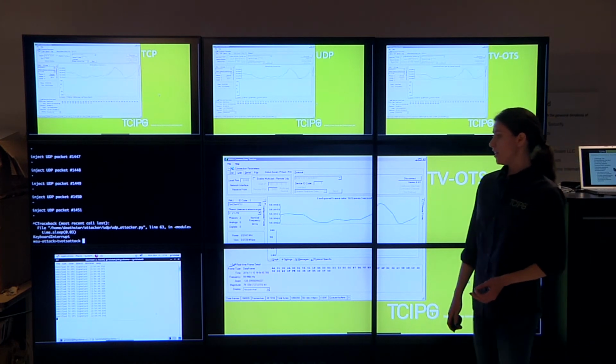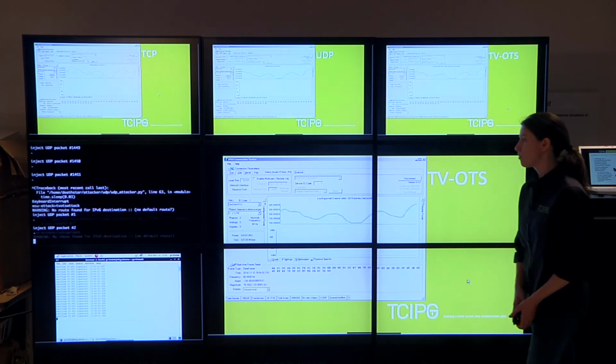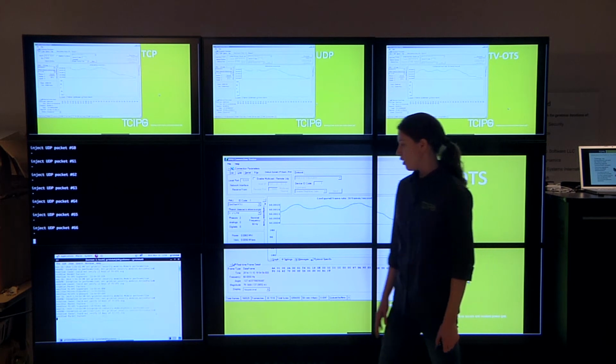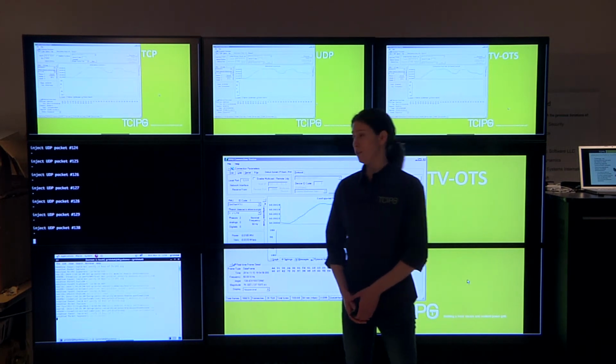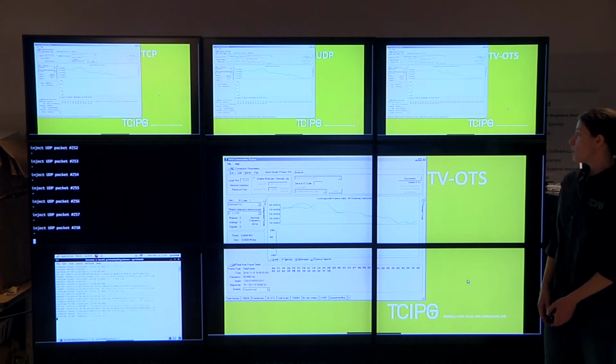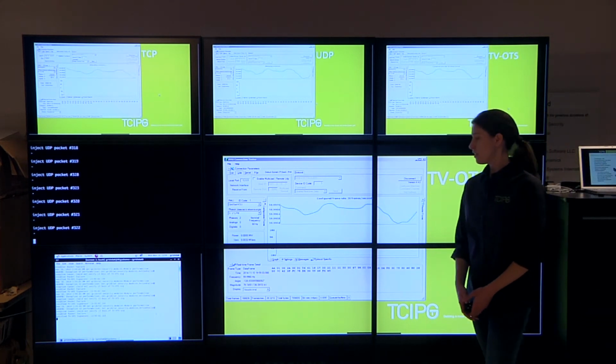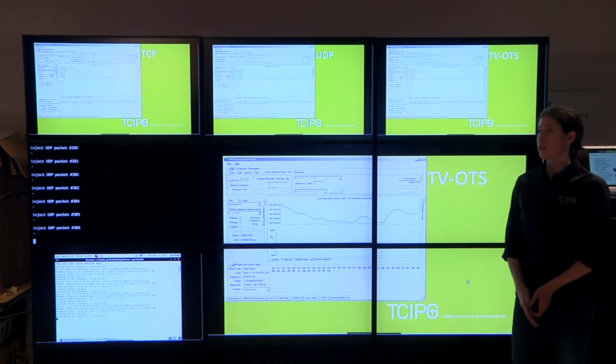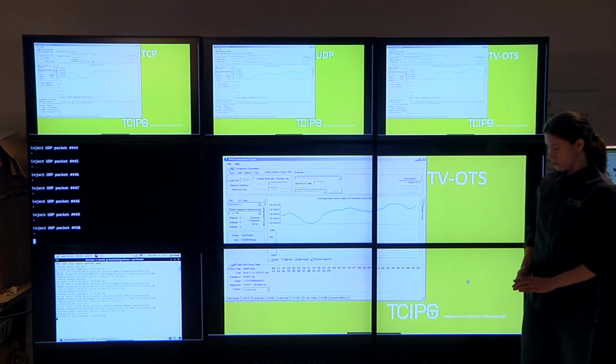As we start our attack against our TVOTS stream, you see that the GridStat output window is telling us that messages are being rejected. The data display shows that the messages that are received contain the correct value, since it is the same as the other streams.